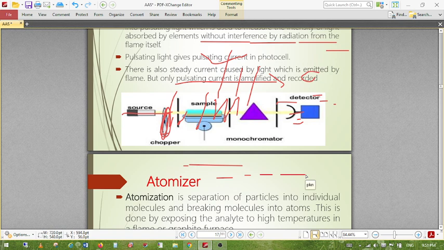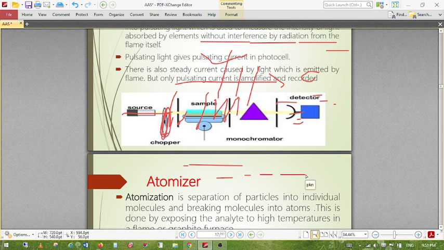So there are different types of atomizer: flame atomizer and non-flame atomizer. Actually, the flame atomizer is commonly used because it is very low cost, and the non-flame atomizer is high cost. The flame atomizer has total consumption burner and premix burner types. There are different parts of the flame atomizer.